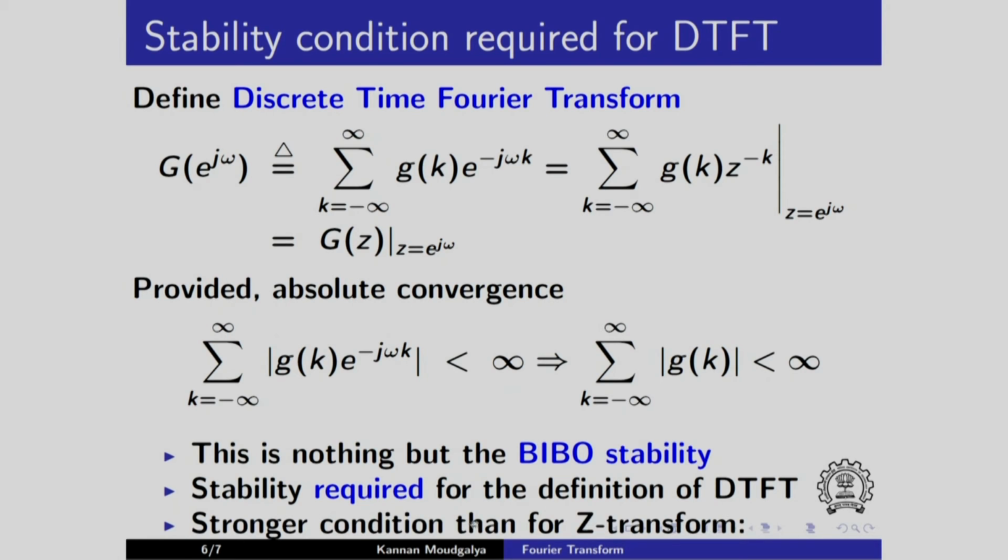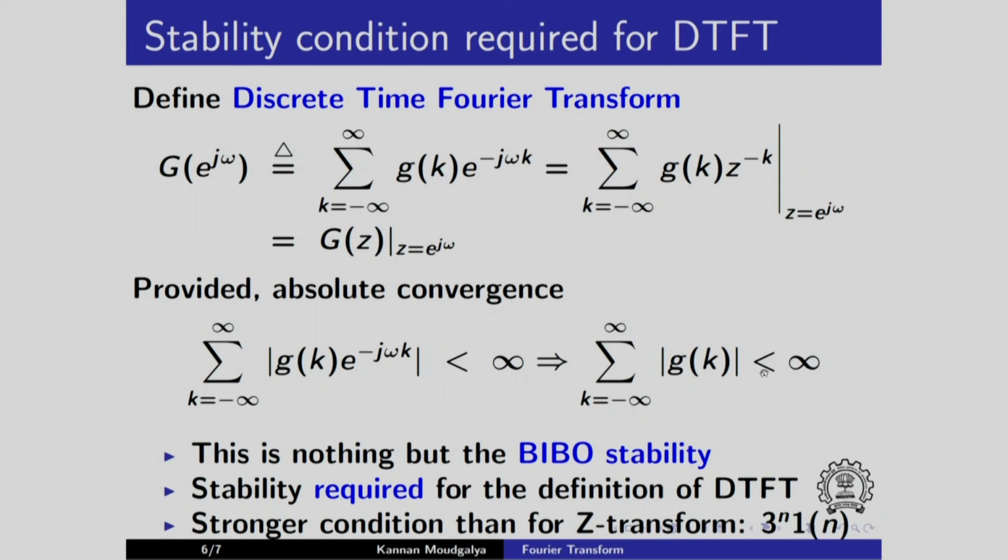This is a stronger condition than what we had for Z transform, because for signals such as 3 power n times 1 of n, Z transform exists. Of course, in this particular case we have to choose absolute z to be greater than 3, but this is an unbounded signal and this condition will be violated for this system.